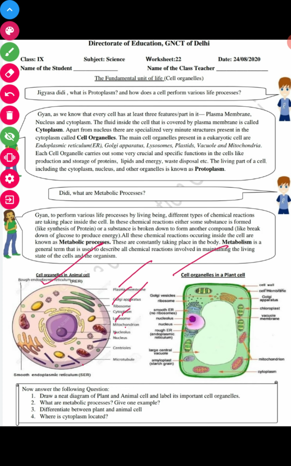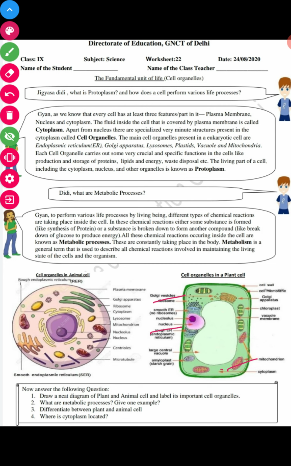Whereas in the plant cell, we have a rigid cell wall on the outer side of the cell. Then we have a cell membrane, Golgi apparatus, chloroplast, and a very large vacuole. Then we have mitochondria, cytoplasm, endoplasmic reticulum, and ribosomes. So this is all about today's worksheet.